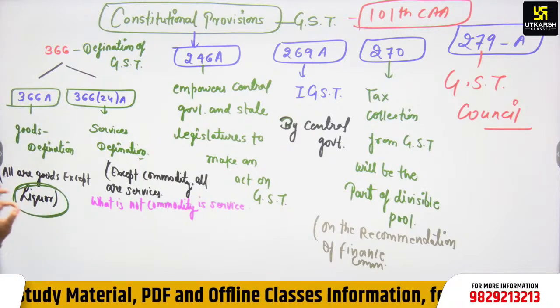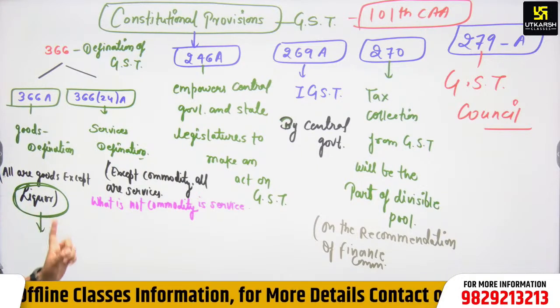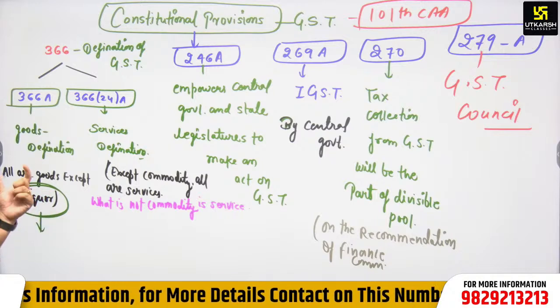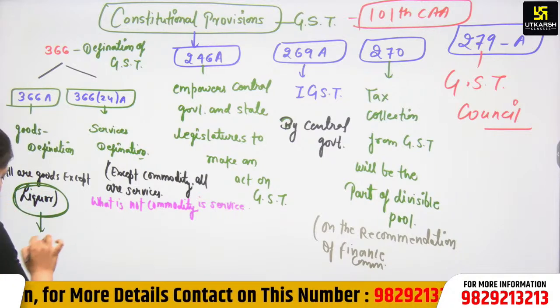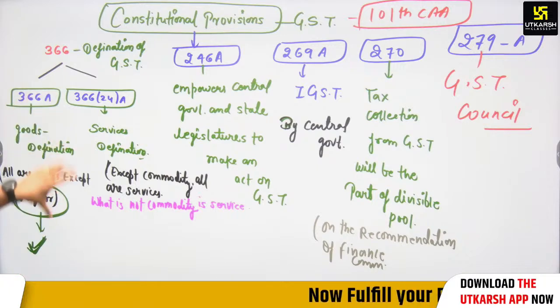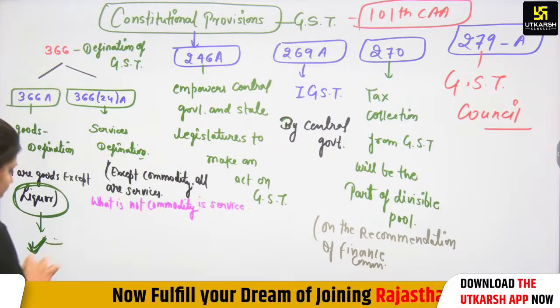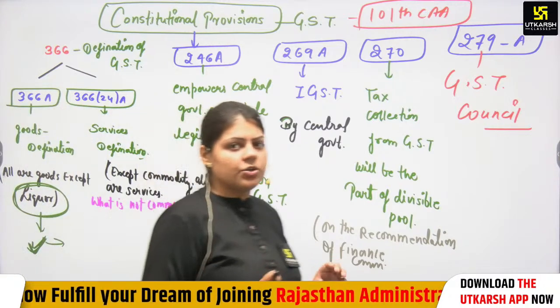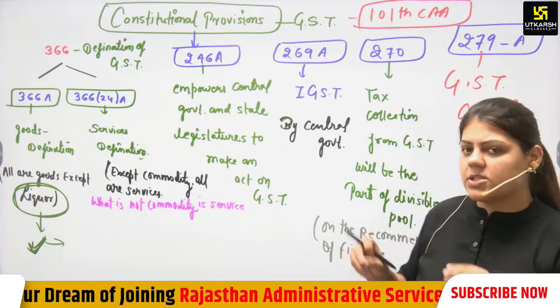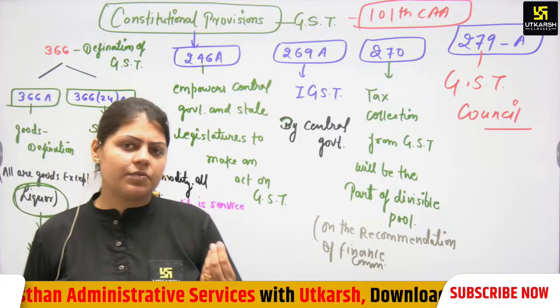So if in future there is a recommendation on liquor, the GST Council will not recommend; the government must amend the Constitution. It is not easy to impose tax on liquor, because it is an autonomous feature of the state as well.